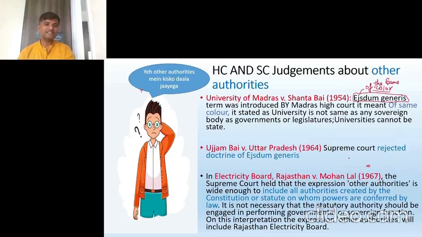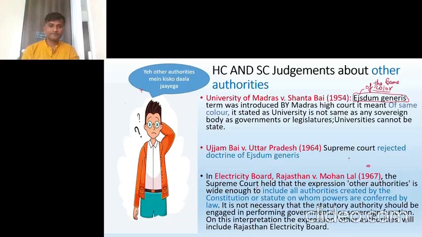But University of Madras does not fit in those strata, in those lists. University of Madras is not sovereign and it does not make laws. It deals with the education part. So it is not a sovereign body. It is not a government as such. So University of Madras cannot be called state. That was the judgment. By delivering the judgment, this is the term that the court gave. What is the term? Ejusdem generis, of the same color. This was the first case. But in the next case, there are different cases. There are many cases, but we are taking only important cases.